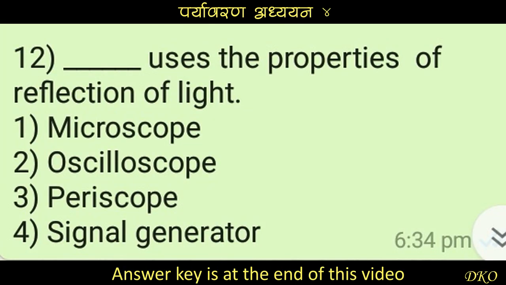Question number 12. Dash dash uses the properties of reflection of light. Option number 1 is microscope. Option number 2 is oscilloscope. Option number 3 is periscope. And option number 4 is signal generator.